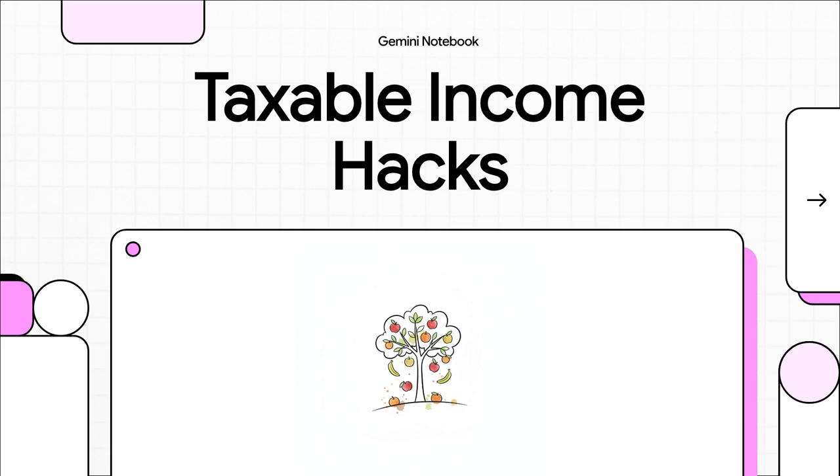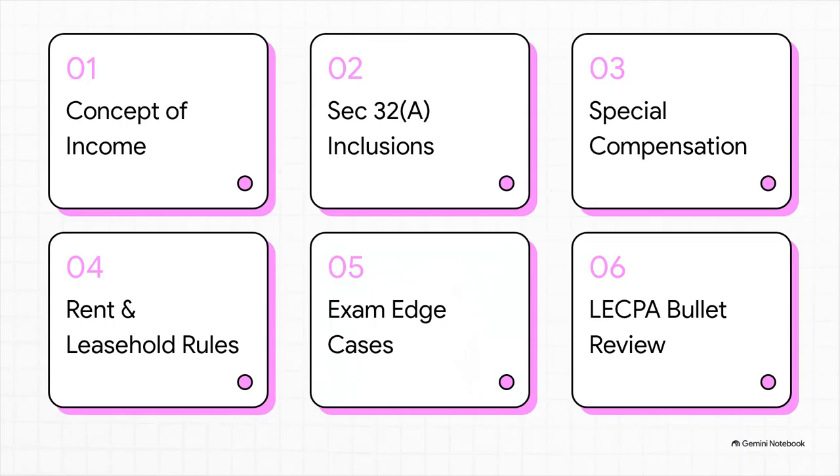We're going to decode the concept of taxable income and gross inclusions and really get into the mechanics of how the BIR and your board examiners actually think. So, here is your 6-step study map for dominating those LECPA tax income questions.